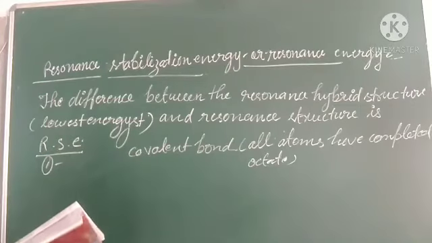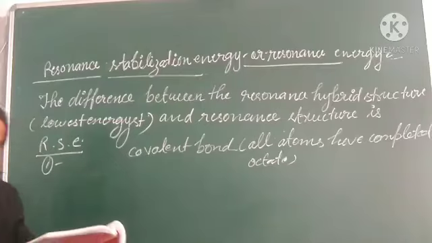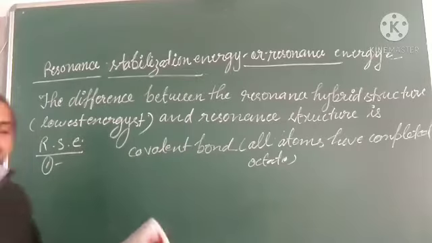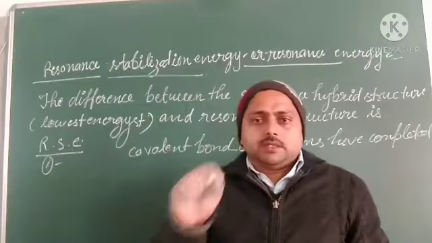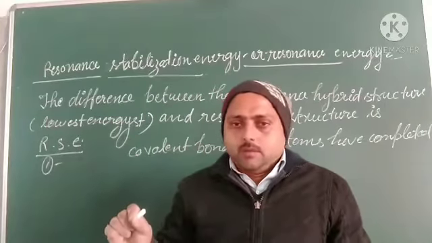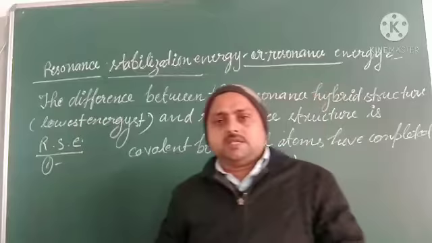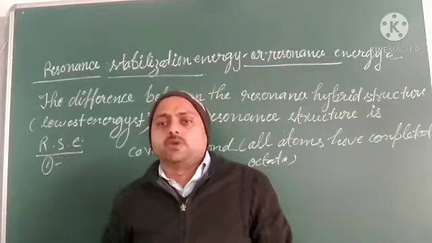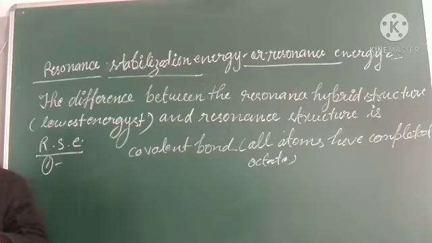And second, less separation of opposite charges, and more dispersal of charge is more stable. It means less separation of opposite charges. Like that, the more electronegative element must have the negative charge, and the more electropositive element must have the positive charge. So there is less charge separation, and more dispersal of charge gives a more stable structure.